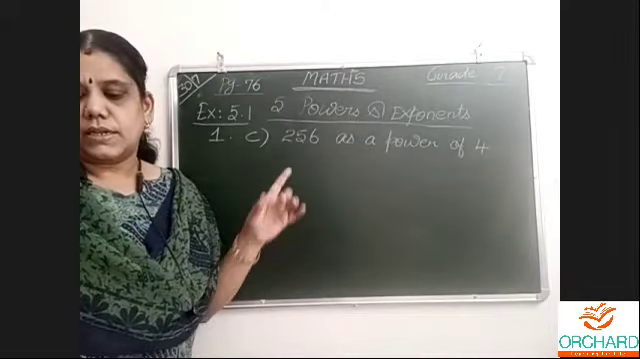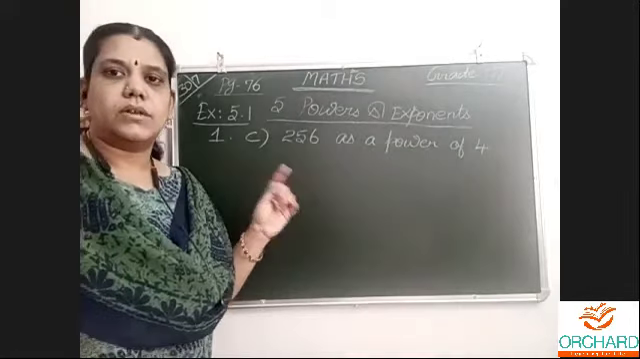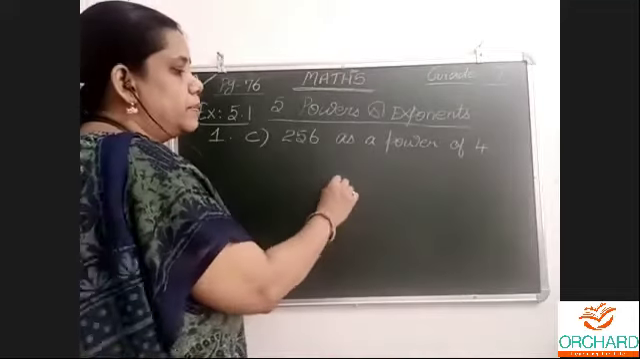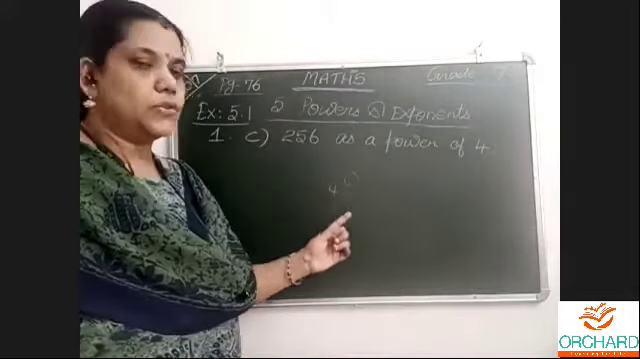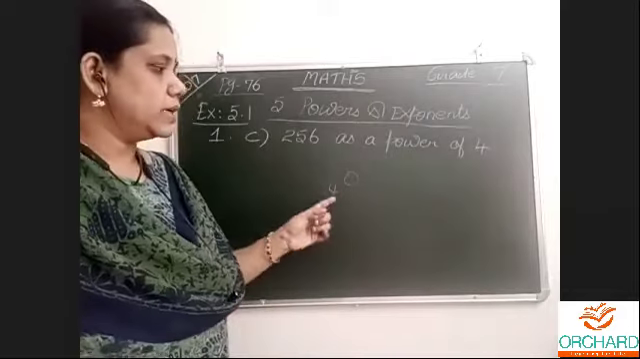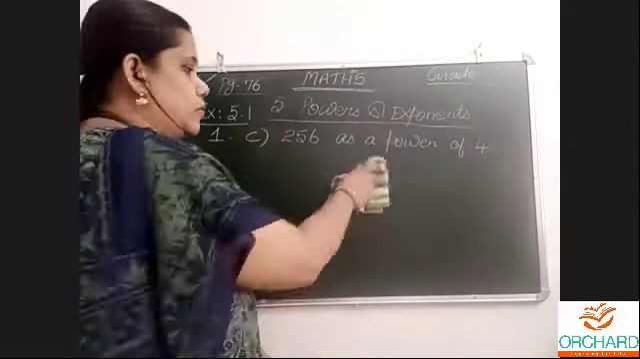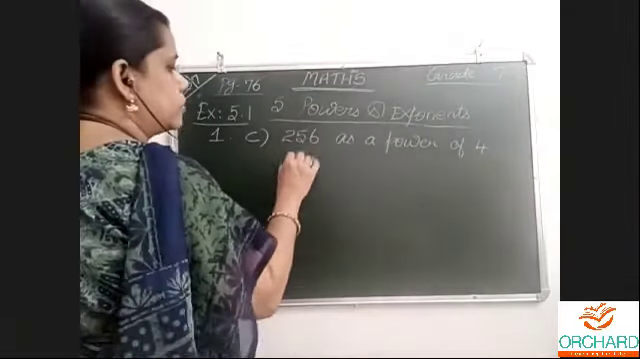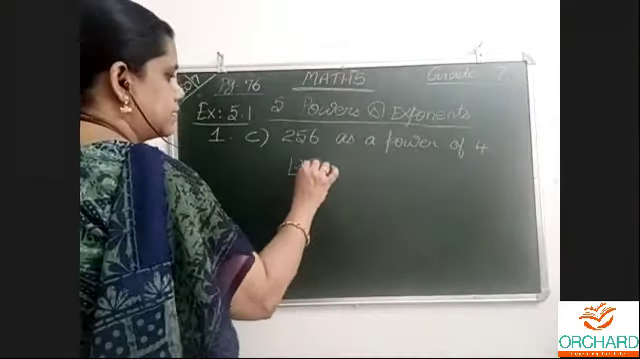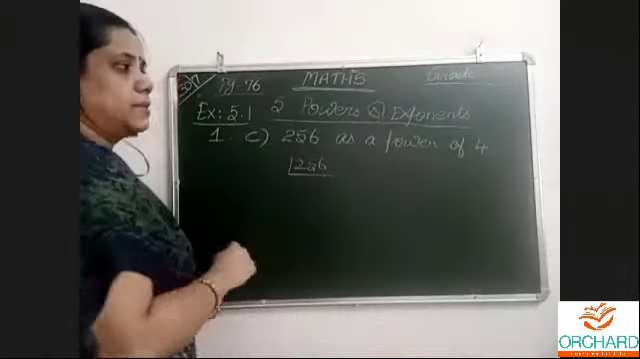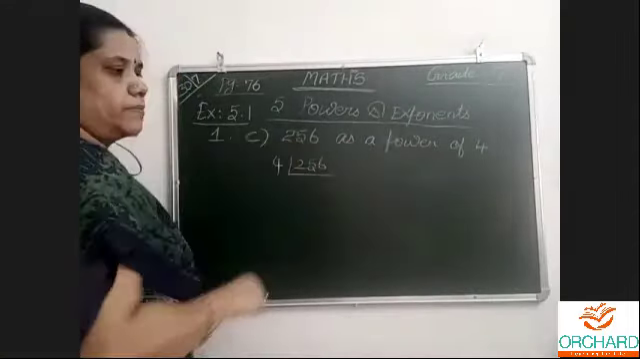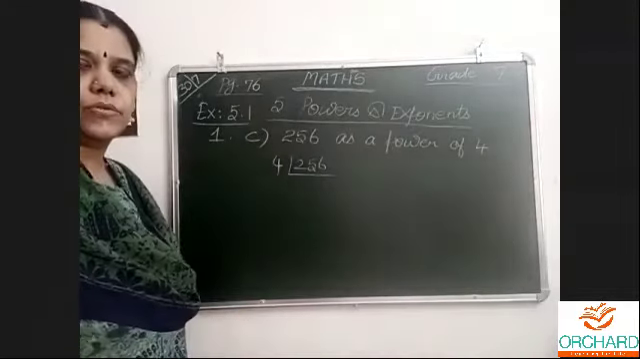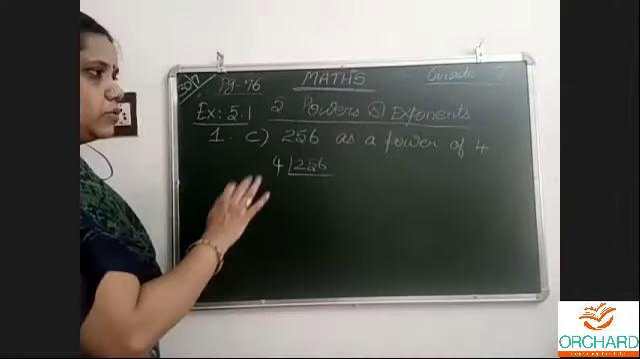Same way. Now 256 as a power of 4, which means we have to write it as 4 power something, which means 4 into 4 into 4 into 4. We will know that only when we divide by 4. When we keep on dividing the number by 4, we will know how many times 4 is coming. In the homework sum, the power of 2 is there, so keep on dividing by 2 and write with 2 power, in the same way.